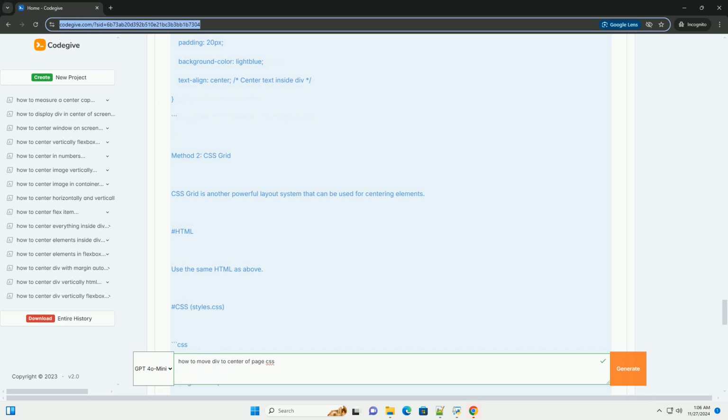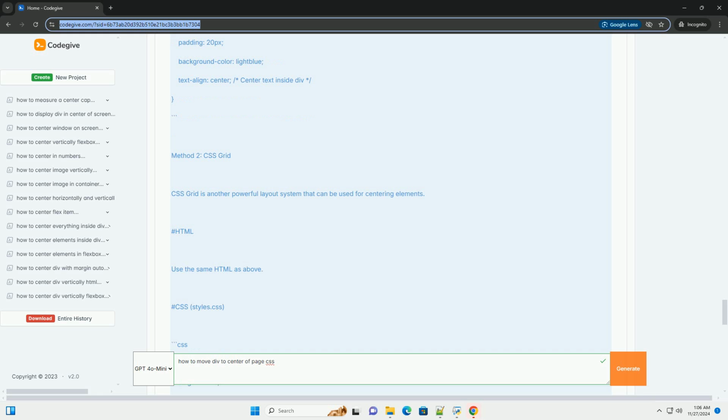Method 4, margin auto, for fixed width. This method is suitable when the width of the div is known. HTML. Use the same HTML as above. CSS, styles.css.